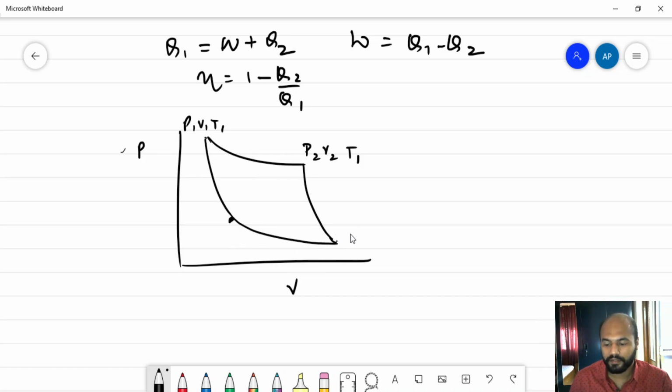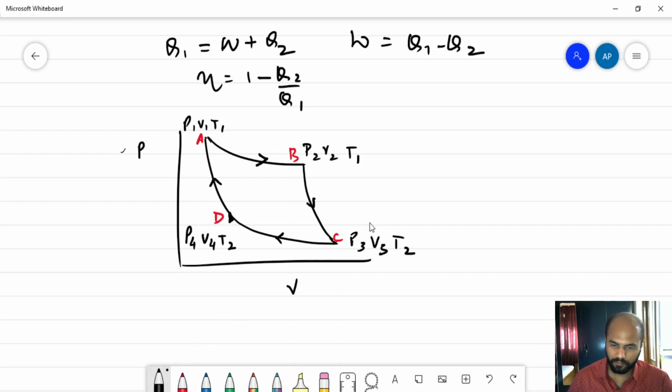This is P3, V3 and T2. And in this case, we are talking about P4, V4 and T2. So this process is isothermal. This process is adiabatic. This is compression. So let's name the points A, B, C and D.